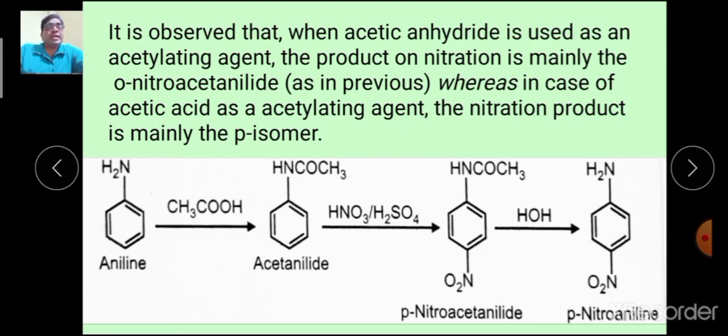Look here, aniline, the blocking of hydrogen, nitrating mixture. Here acetic acid is used, and therefore para-nitroacetanilide, on hydrolysis, the product is para substituted. This is the difference between the use of two acetylating reagents.